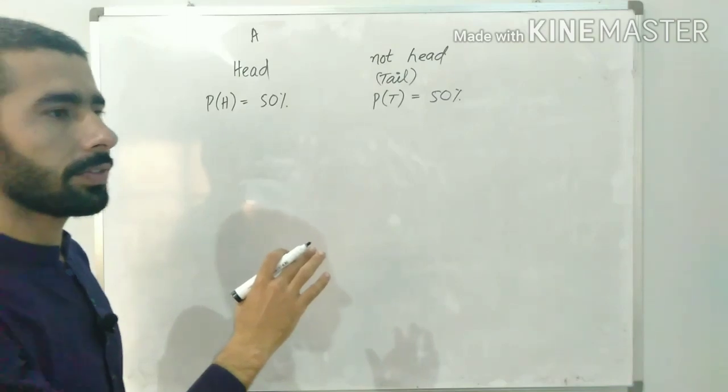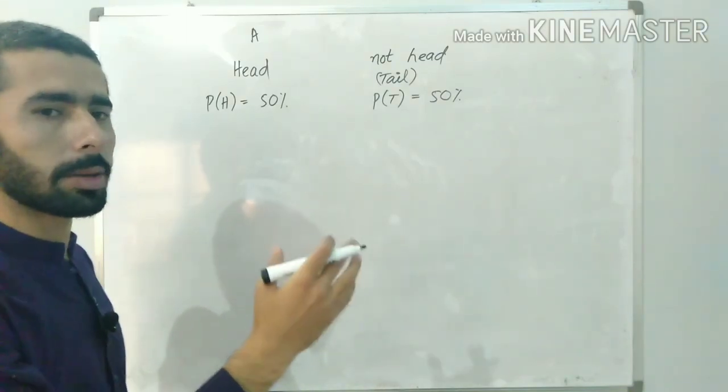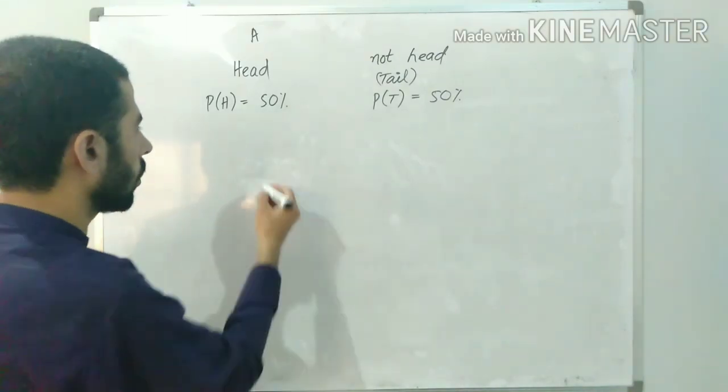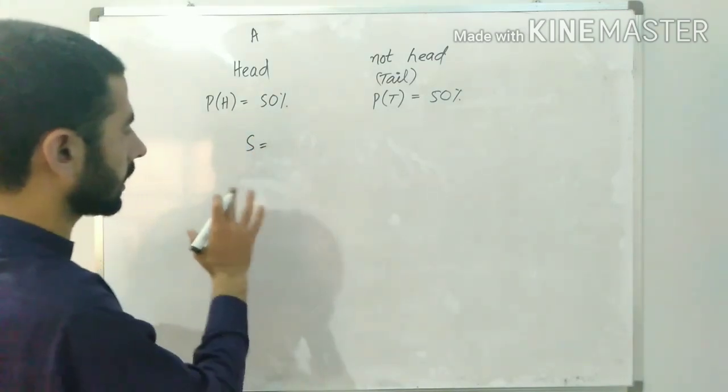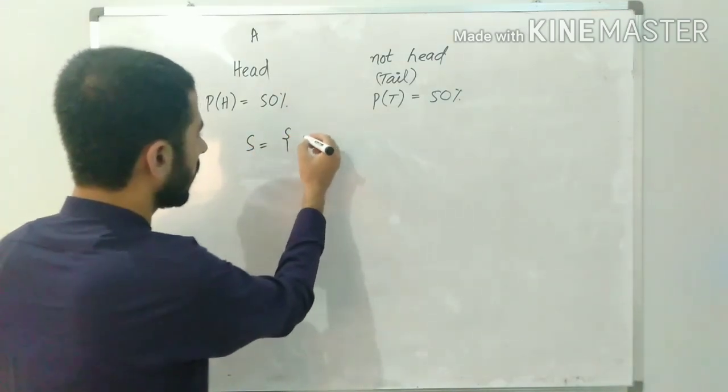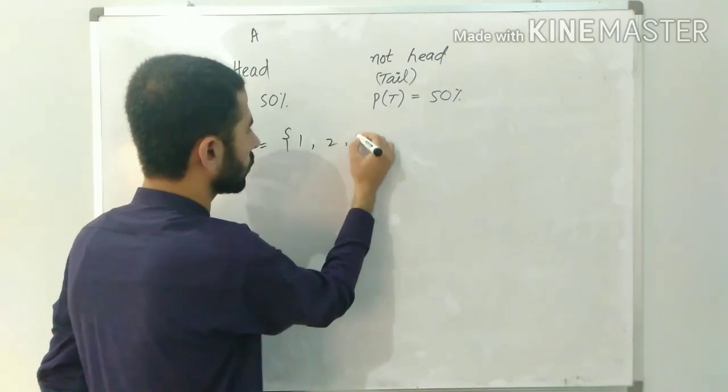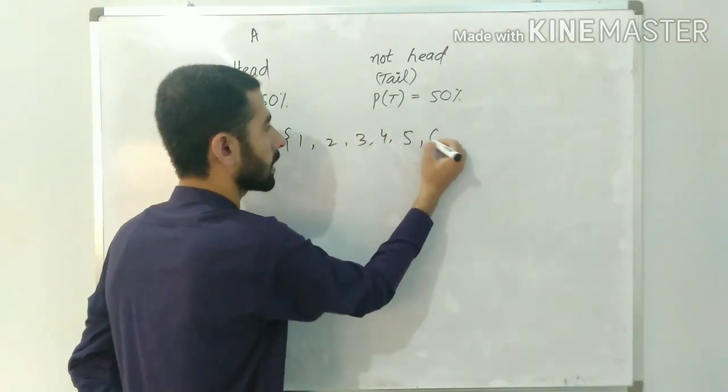Similarly, if I consider the experiment of rolling a die, the sample space would be 1, 2, 3, 4, 5 or 6.